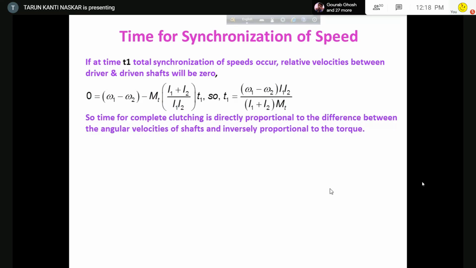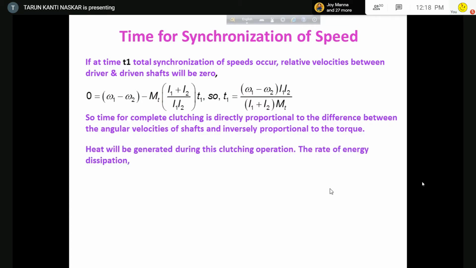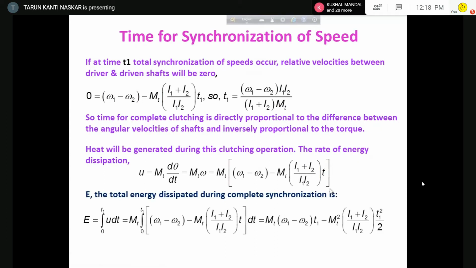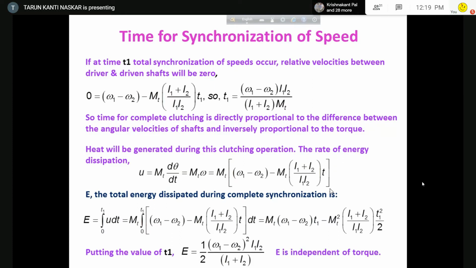This is the time for synchronization T1, and during clutching operation, this is the energy expression, and due to this, so this is the equation for energy, and we have found that this